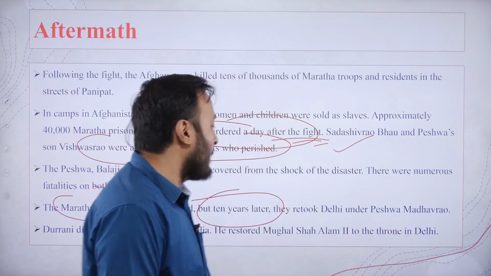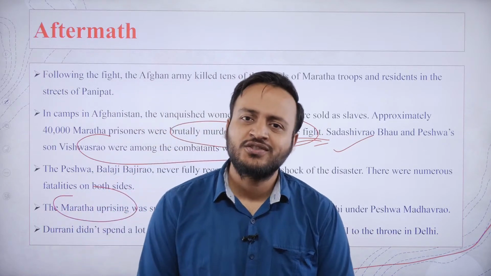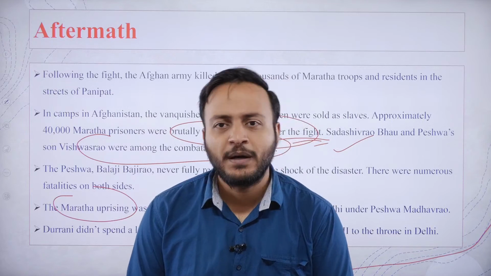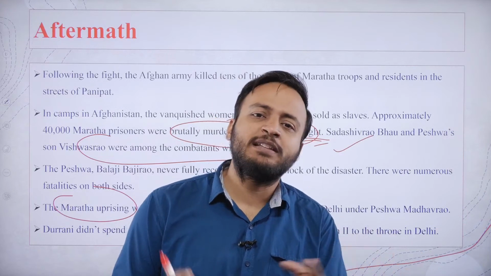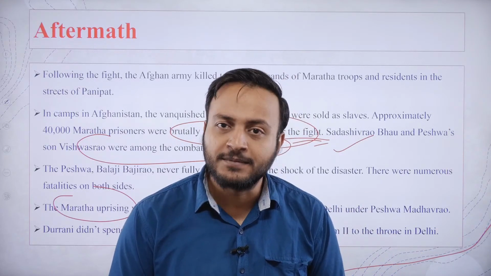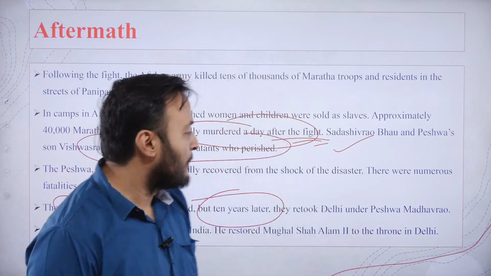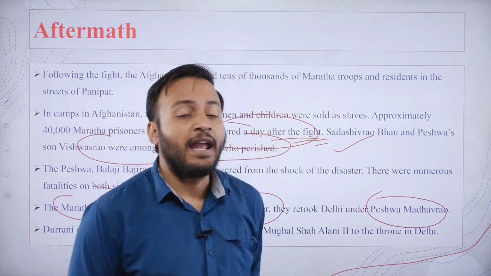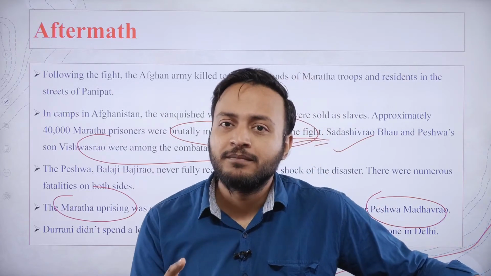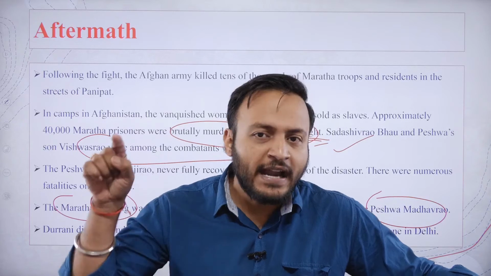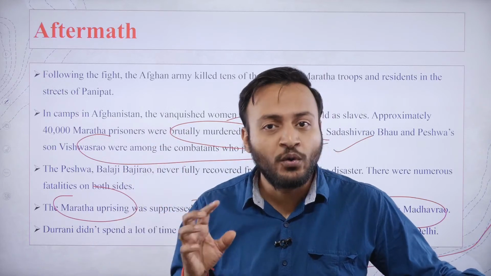So finally we can say that this episode of Ahmed Shah Abdali versus the Maratha army did not just end in the battle of Panipat, but it continued in the form of the revenge sought by the Marathas against the northern kingdoms, and that finally got over in 1771 when Peshwa Madhav Rao successfully enthroned the Emperor Shah Alam II at the throne of Delhi by defeating the claims of the Afghan Rohillas.